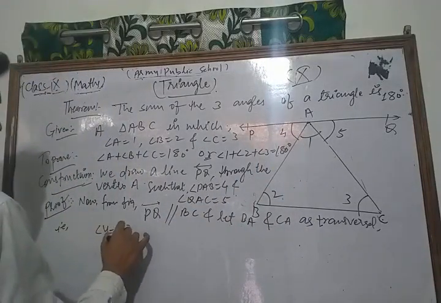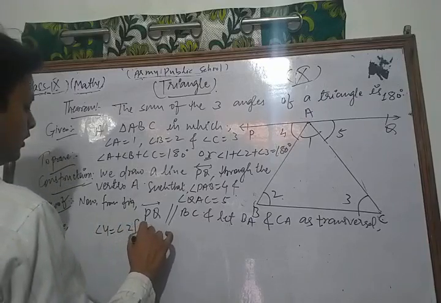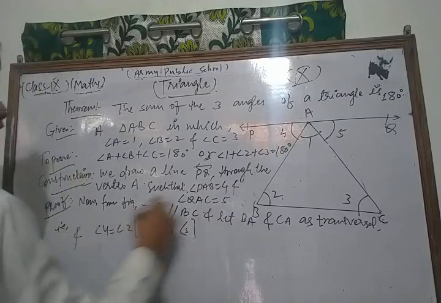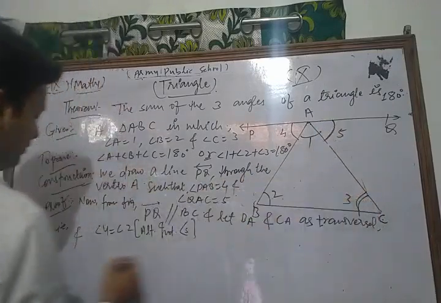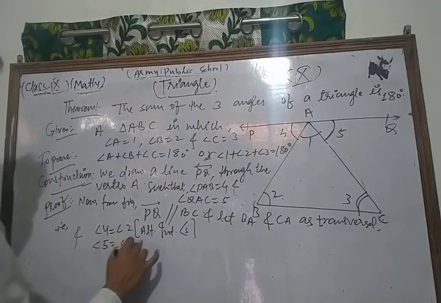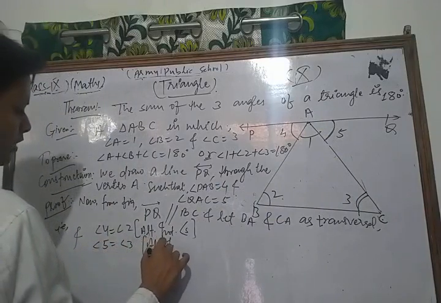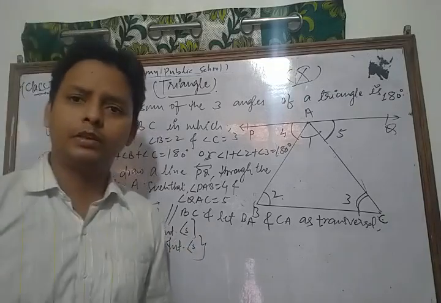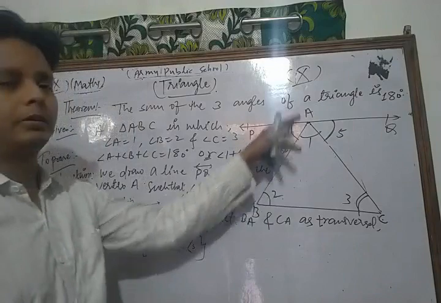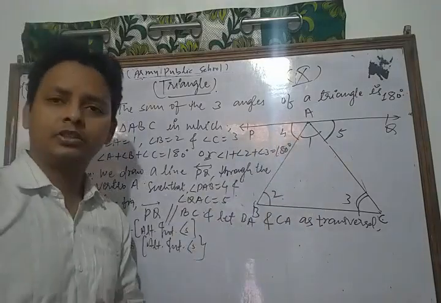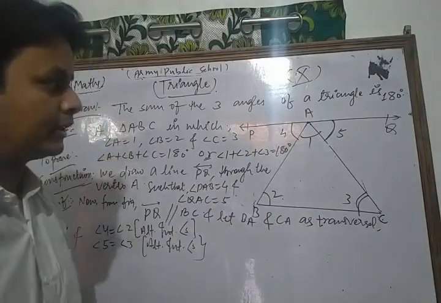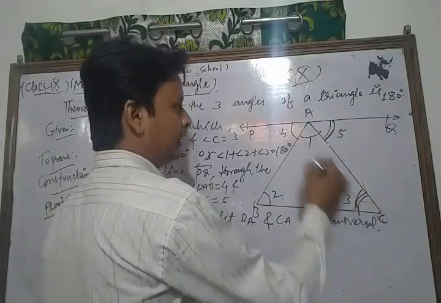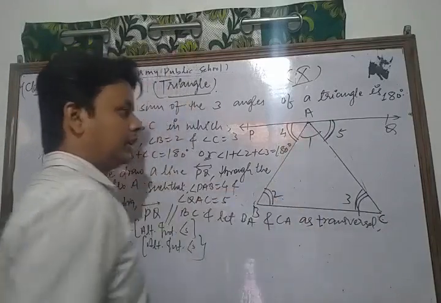Angle 4 is equal to angle 2. These are alternate interior angles. And also angle 5 is equal to angle 3. This is also an alternate interior angle pair. Because in the previous chapter we already discussed that topic: if two lines are parallel to each other and cut by a transversal, then alternate interior angles are equal. Same as here, angle 4 and angle 2 are alternate interior angles.